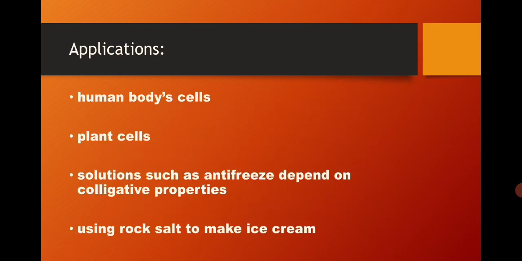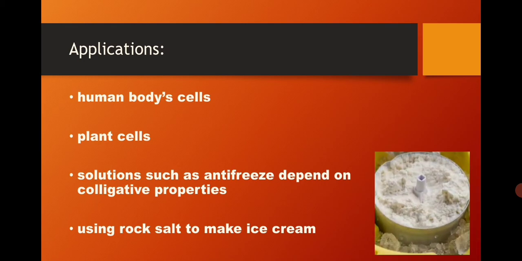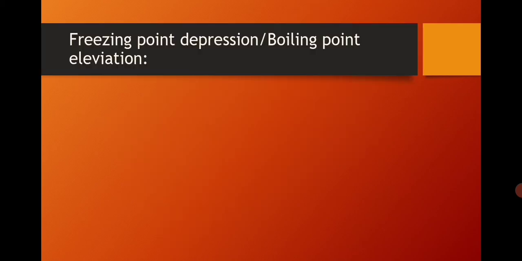Applications of colligative properties are in human body cells, plant cells, solutions like antifreeze, and usage of rock salt to make ice cream. Use of automotive antifreeze is also an example of colligative property for freezing point depression and boiling point elevation.